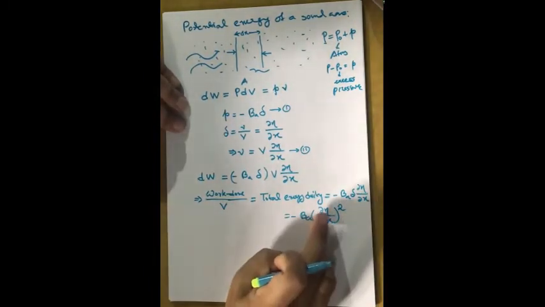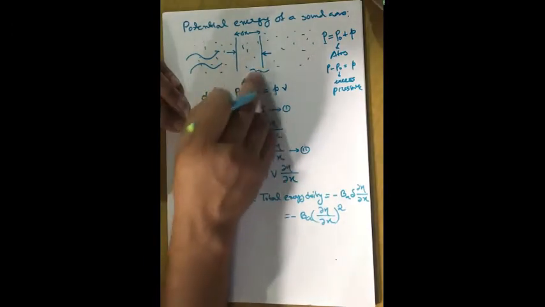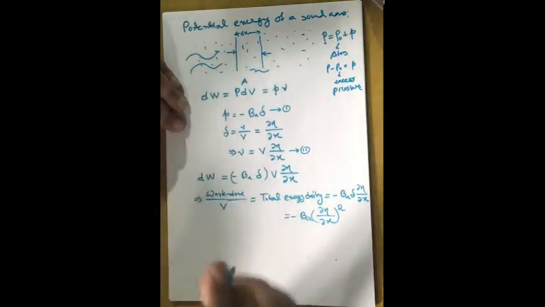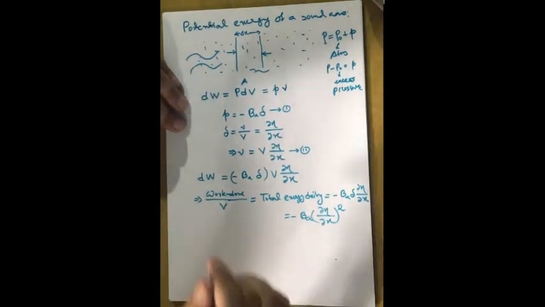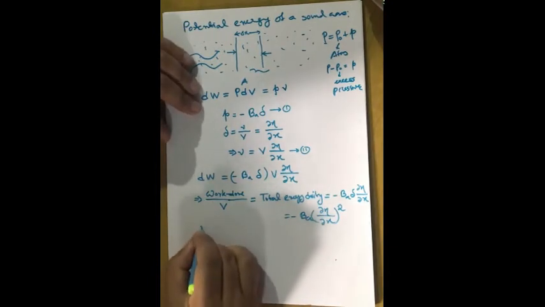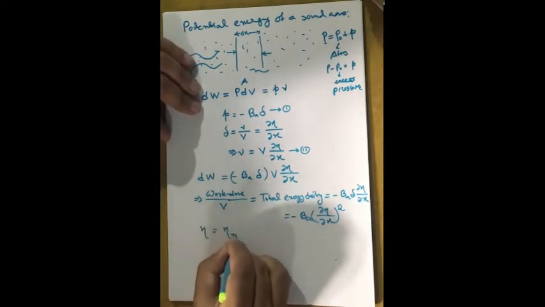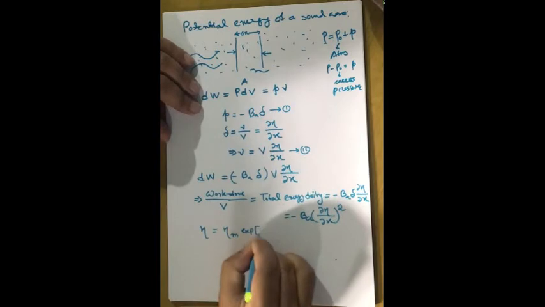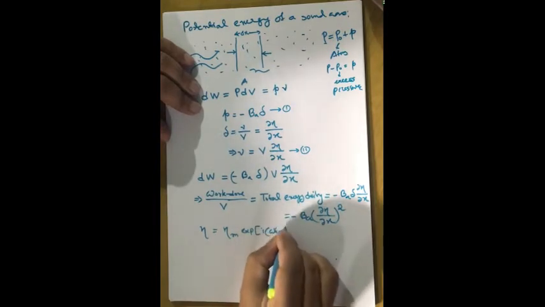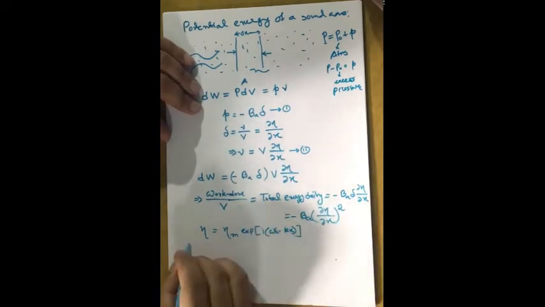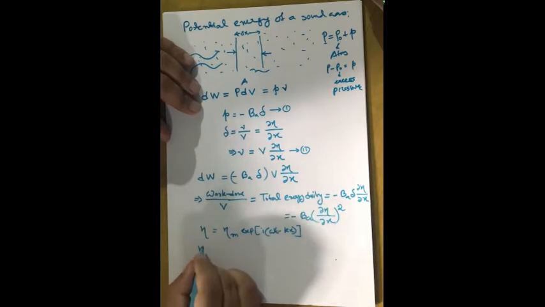Here eta is the displacement of any arbitrary air column. And if we write eta is equal to eta m exponential i (omega t minus kx), then del eta by del x is equal to how much?